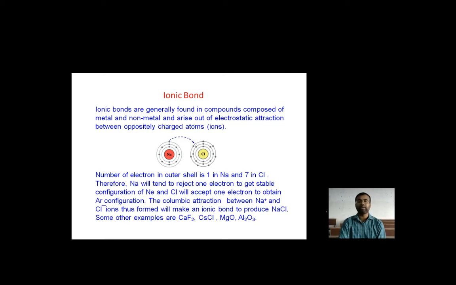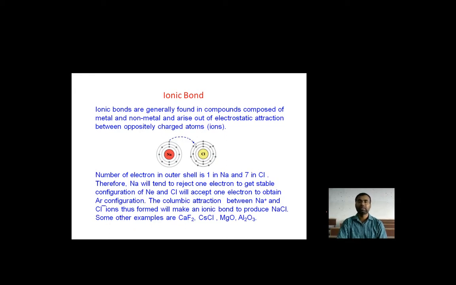The Coulombic attraction between Na+ and Cl- denotes how they combine, as they give up and accept electrons. Thus they form an ionic bond to produce NaCl. Similarly, there are other examples of materials combining, showing how they share their electrons, positive to negative and negative to positive, in the outermost shell.